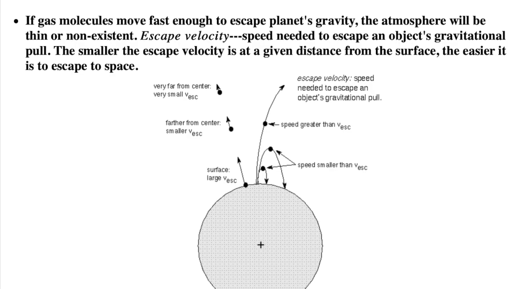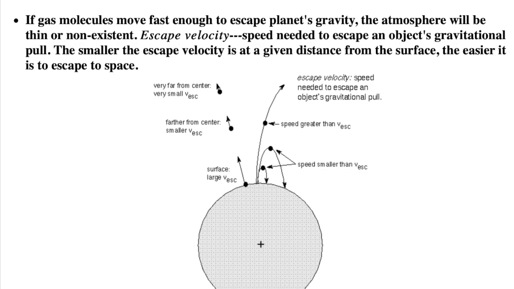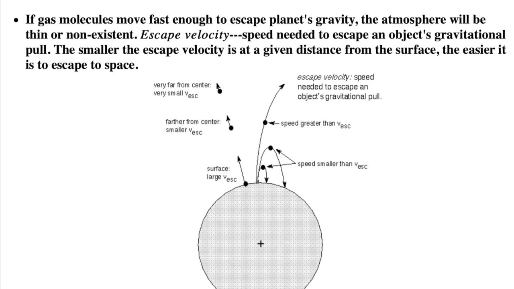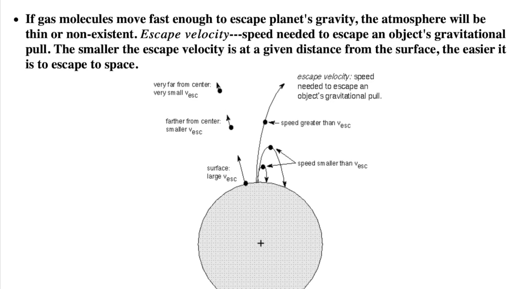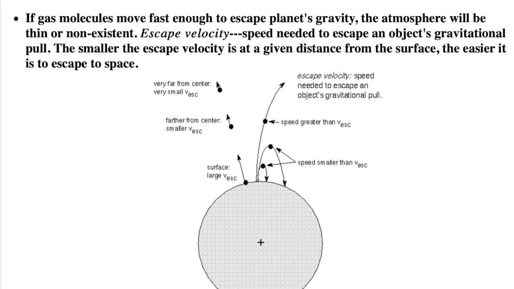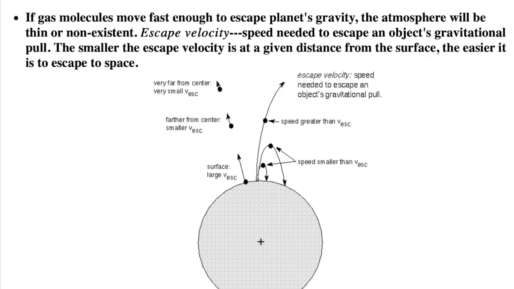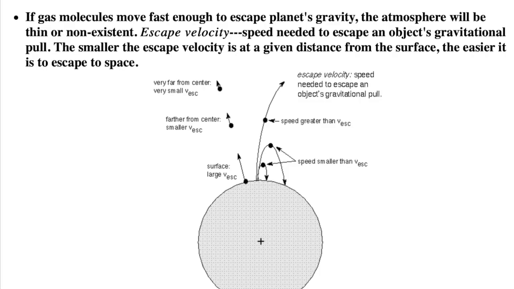The left side of the picture shows that the escape velocity at different distances from the planet gets less for greater distances, which makes sense, since gravity gets weaker with greater distances. This is why atmospheres leak away from the top of the atmosphere. Molecules at the top of the atmosphere can escape more easily than those near the surface or closer to the core because the gravity is weaker at those greater distances from the planet's center.